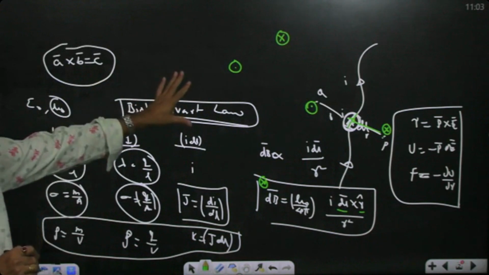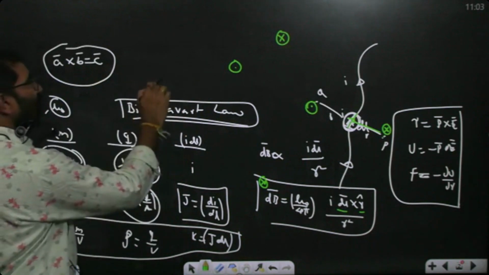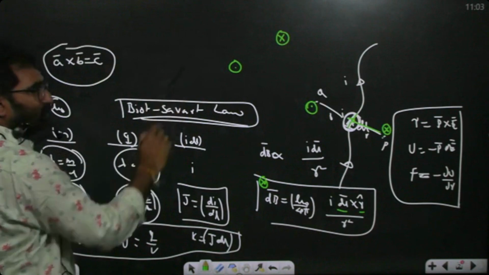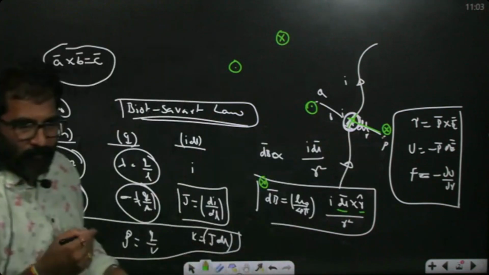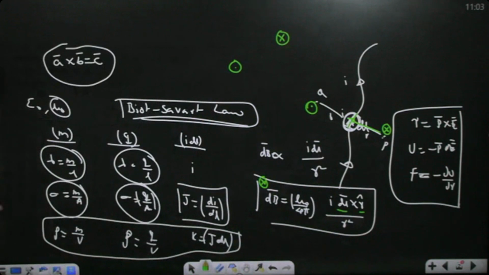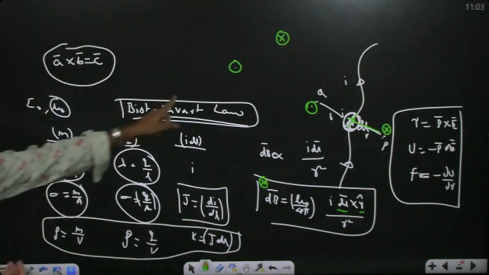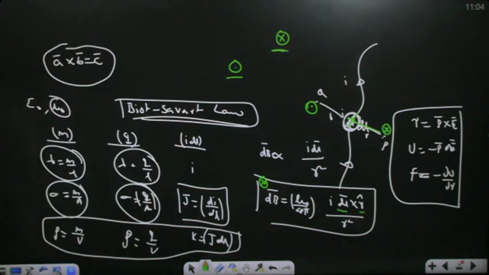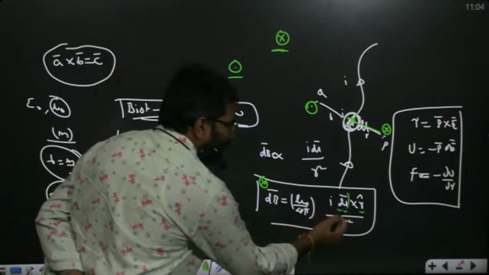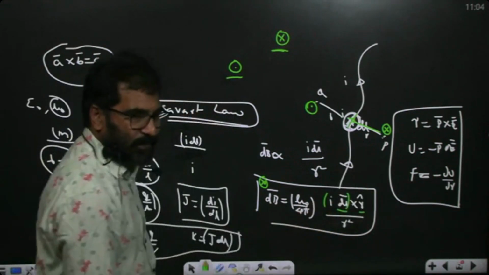In the magnetic field concept, we do not show it like this. We can show r as x i cap plus y j cap, but at a particular point the field should be into the plane or out of the plane, and that vector we are not able to show that way. So the signs are into the plane or out of the plane. Always remember, Biot-Savart gives the magnetic field due to a current carrying element at any point in space.